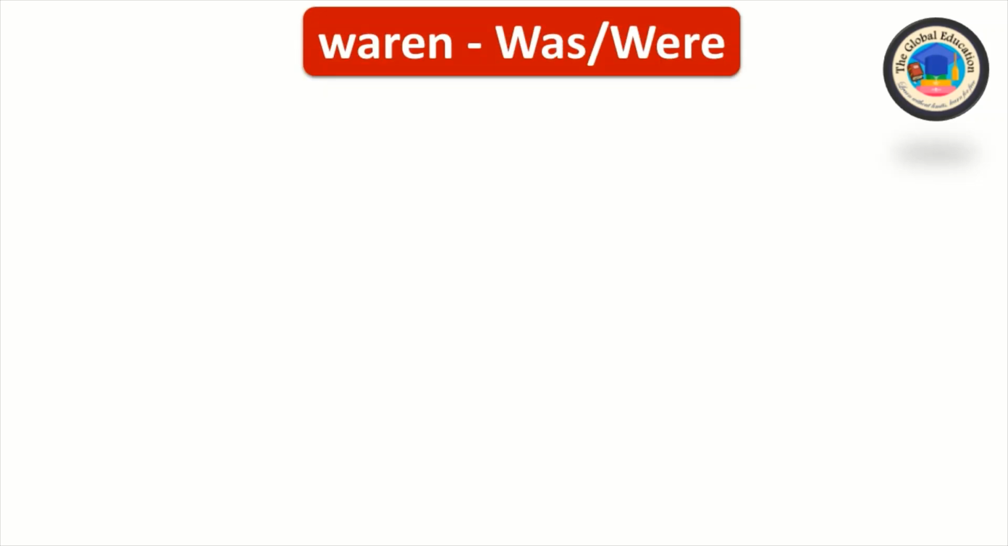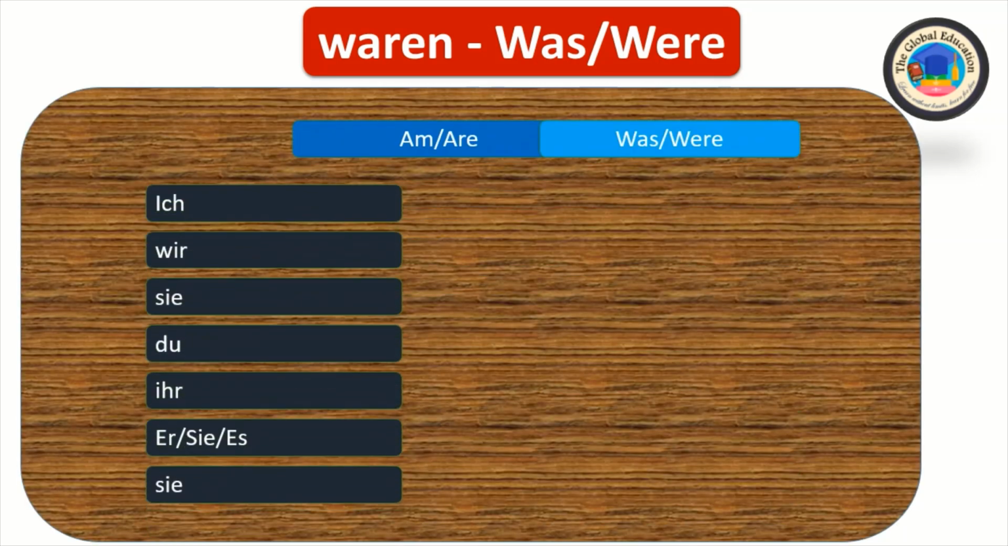Hello guys, so today's lesson we will discuss the German verb forms ist and war, were. We will discuss the forms for every case, like for ich, wir, sie, du, ihr, er/sie/es. So first of all, for ich.